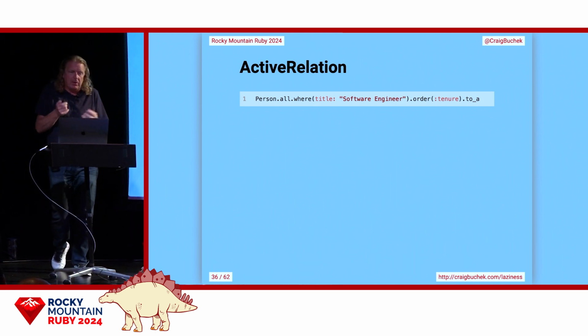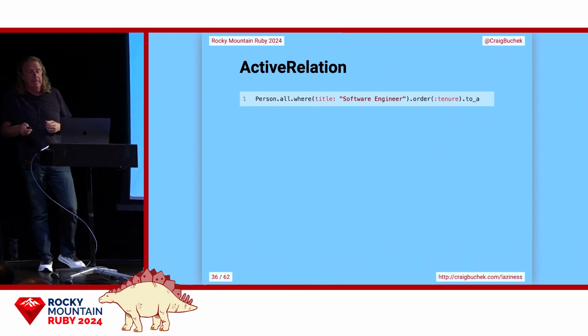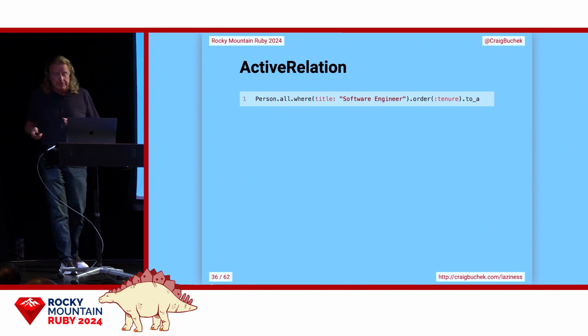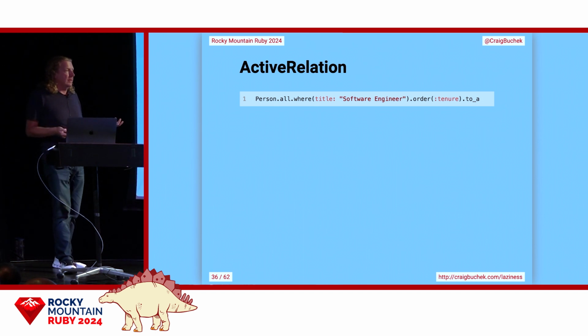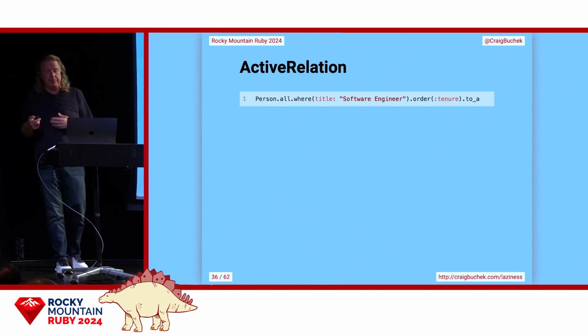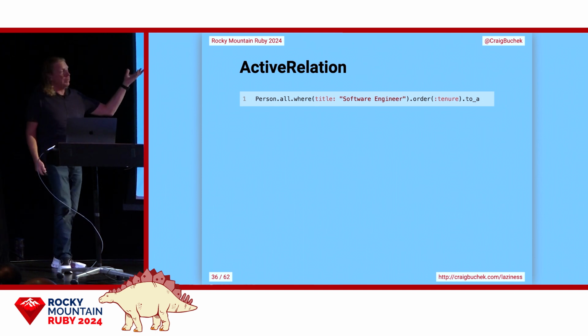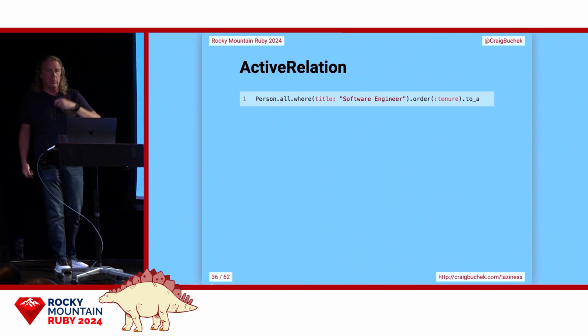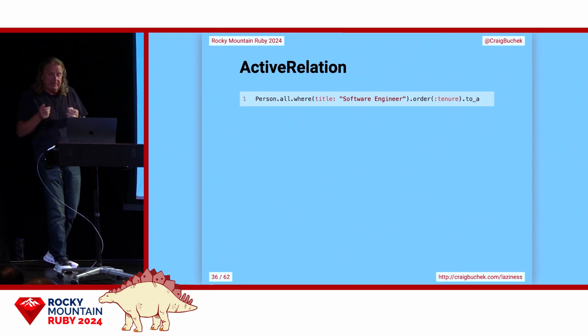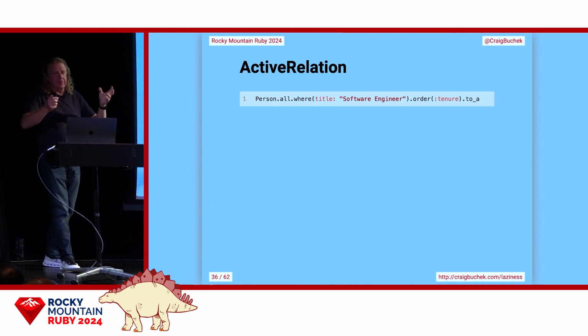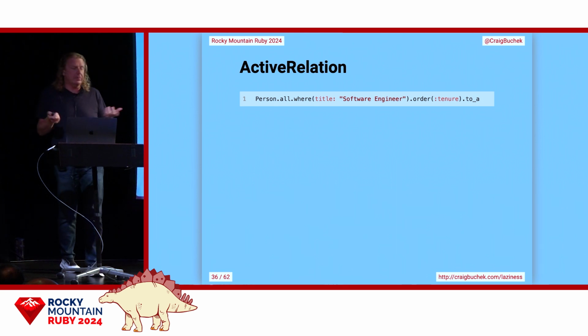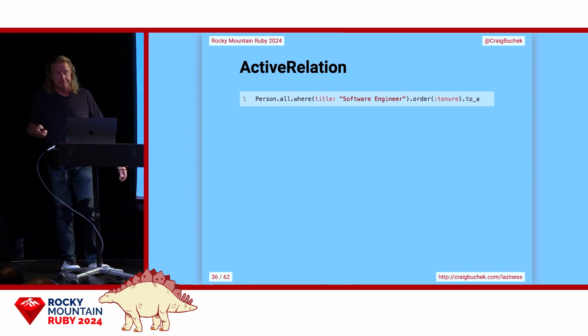It just collects up all the steps it needs to. It uses a relational algebra using the builder pattern to build up the query. So all returns a relation, and then where adds a new relation onto that. Order returns a new relation that's built on those two. And then to_a takes that query that's built up and runs it and returns the result as an array.